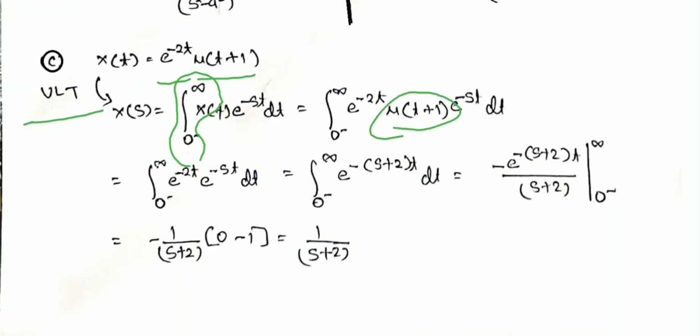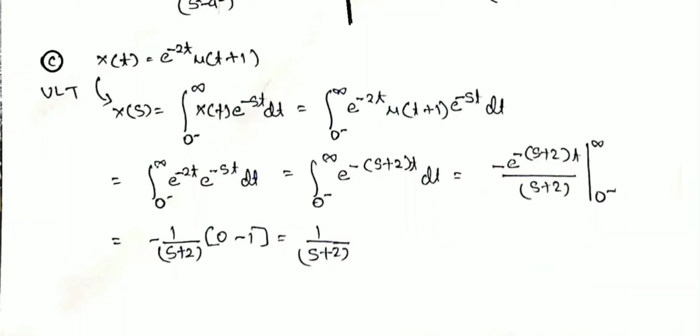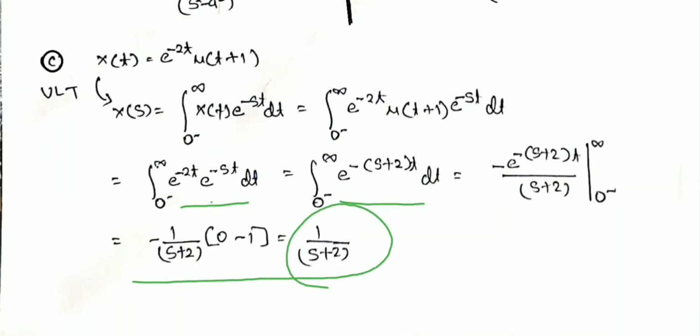It defines the limit of the system. When we put it, it looks like this, minus 1. But the unilateral Laplace transform is defined for when t is greater than or equal to 0. It is not defined for minus 1. Therefore, the limit does not change, and it remains 0 to infinity. Just put it and solve it accordingly. Then we get 1 upon s plus 2.